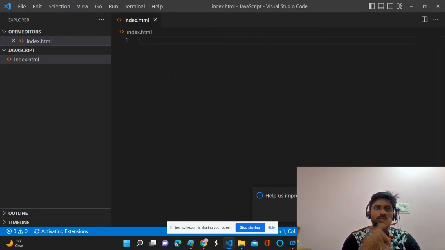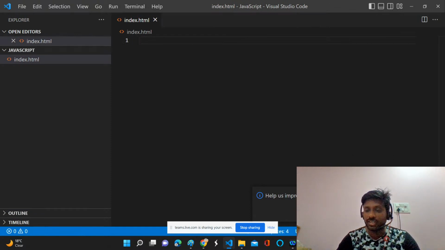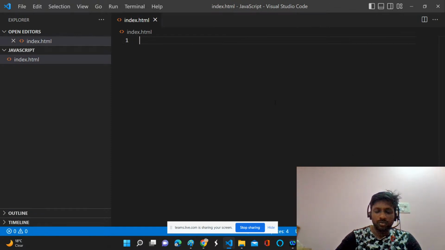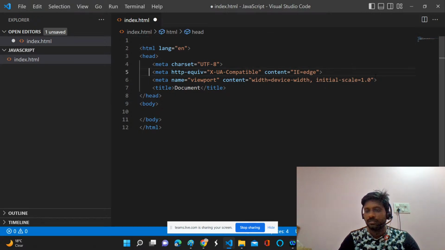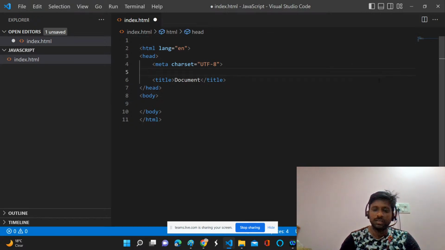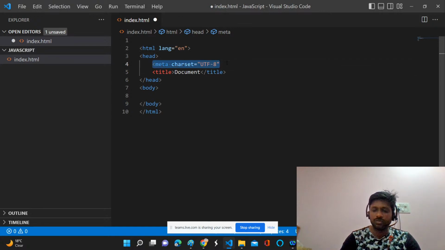Of course, at the time we don't have an HTML file, so just go and create. First I will just do a template. At the time this was not there, and hopefully these also were not there, so just remove them.